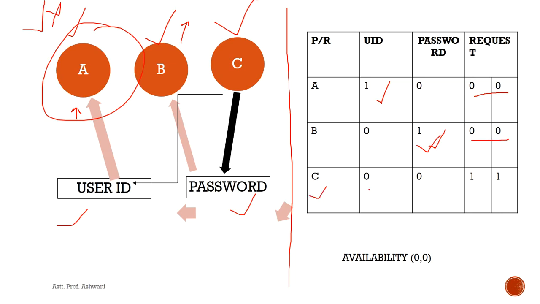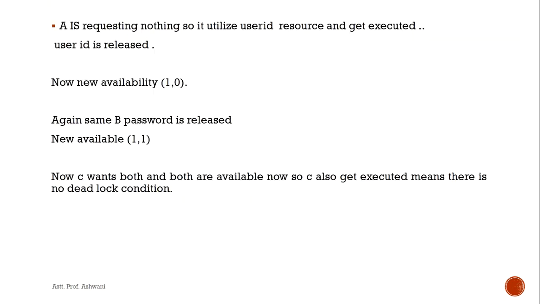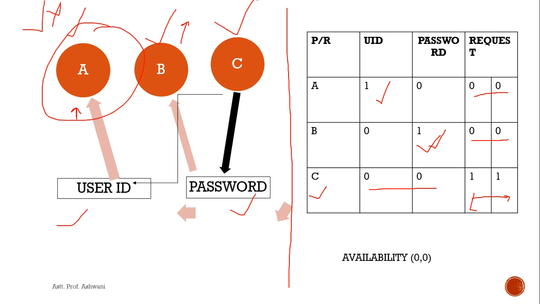C has no resource, neither user ID nor password, but it can request both resources. So how does C get both resources? A is requesting nothing, so it utilizes the user ID resource and gets executed. So the user ID is released.